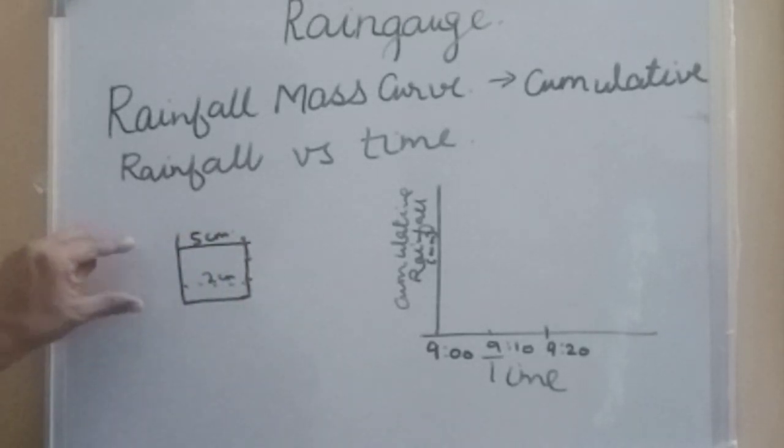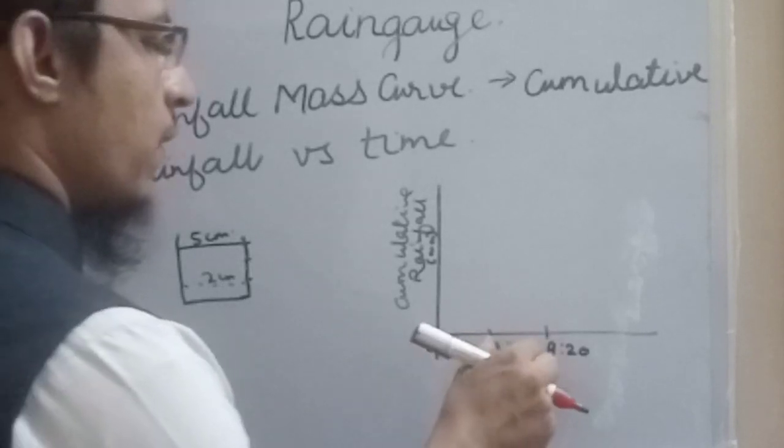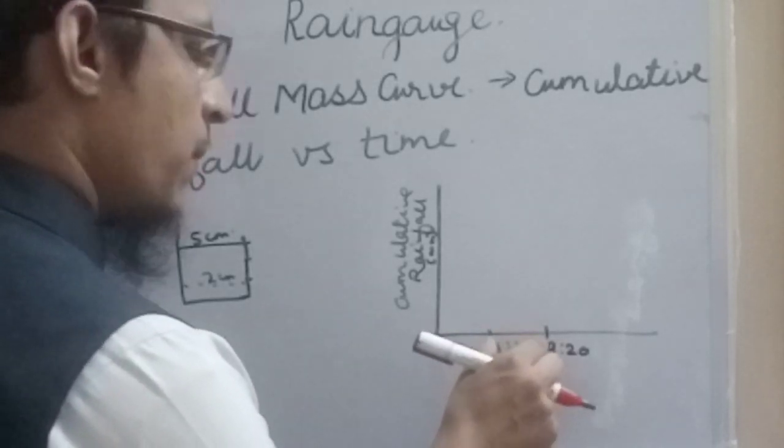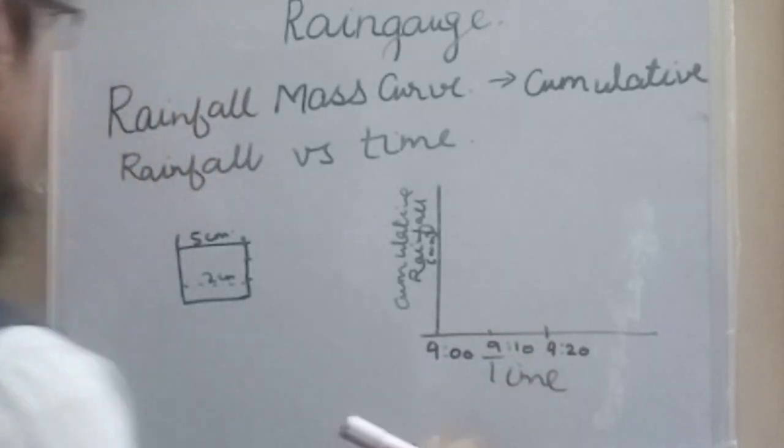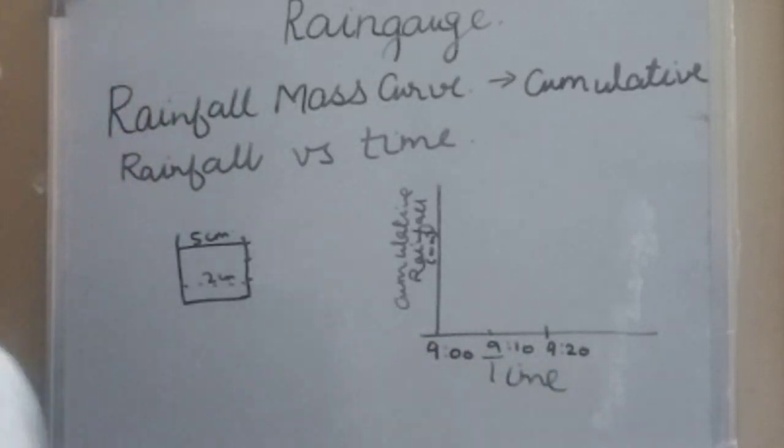So what we are measuring is how much total rainfall, or cumulative rainfall, has occurred. The reading of the rain gauge is giving us cumulative rainfall. It is not giving us the rainfall that occurred between 9:10 and 9:20, but it is giving the total rainfall that has occurred between 9 and 9:20. So this is known as cumulative rainfall.